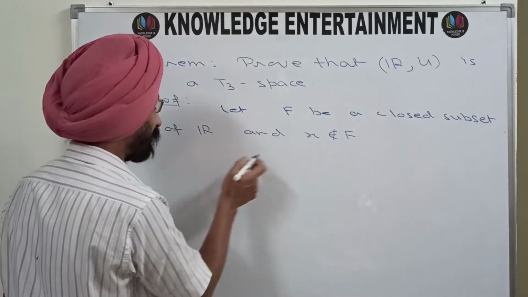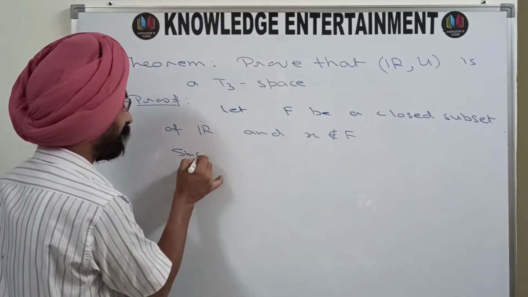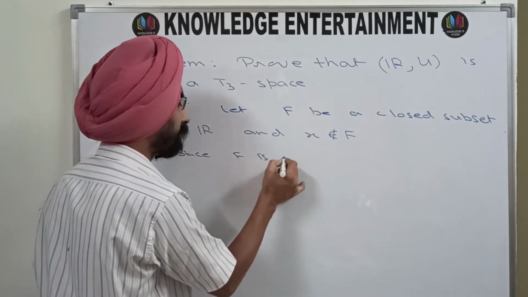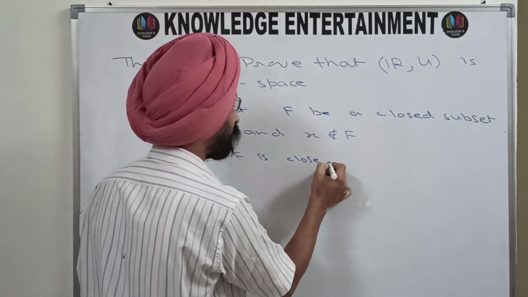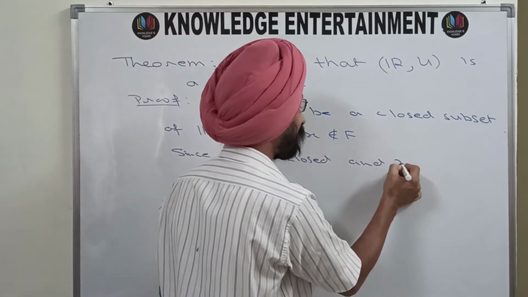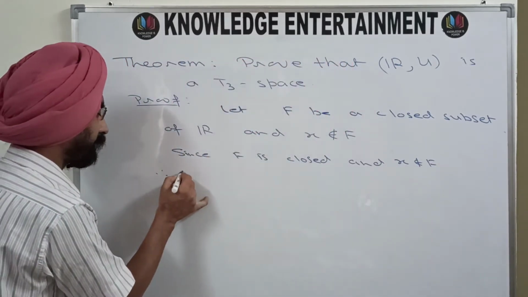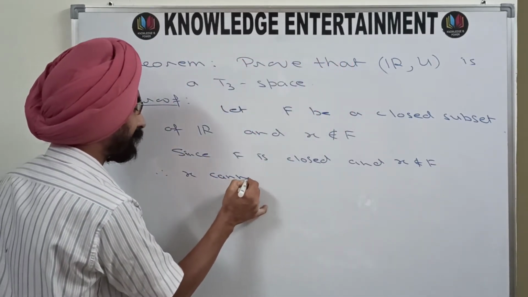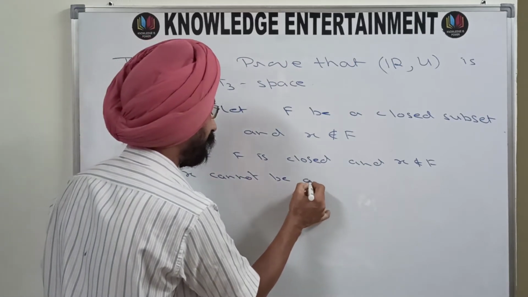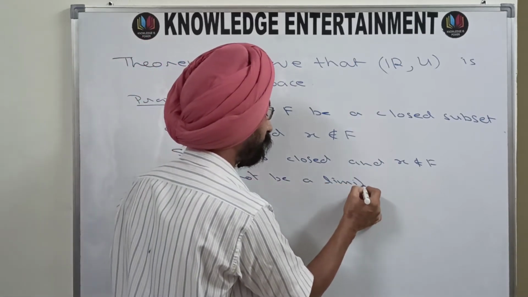So since F is closed, and X does not belong to F, therefore X cannot be a limit point of F.